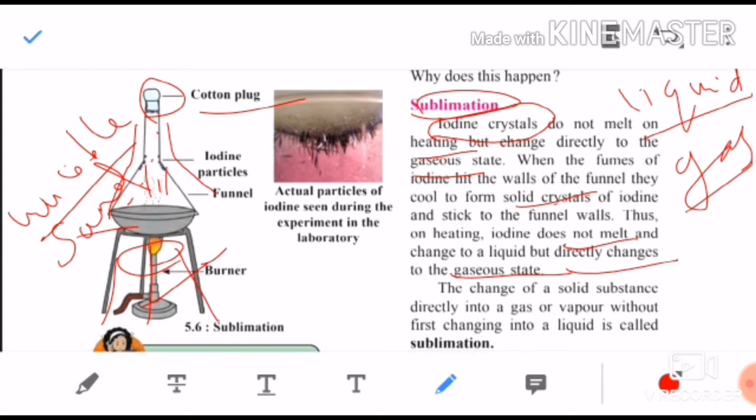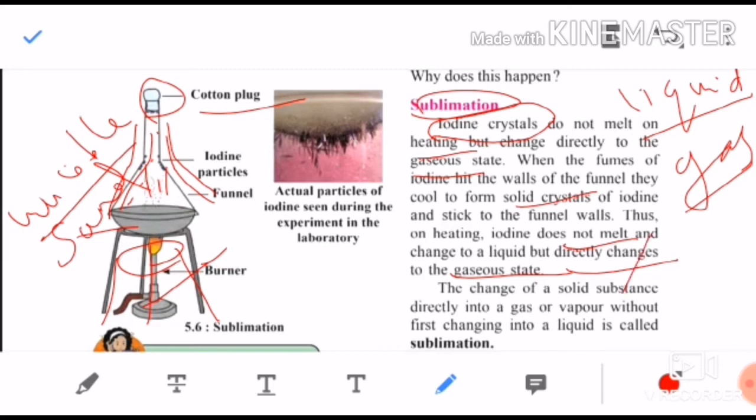These fumes that are rising, after cooling, stick to the walls of the funnel, and iodine crystals are formed again.